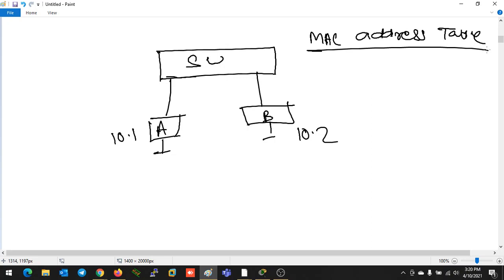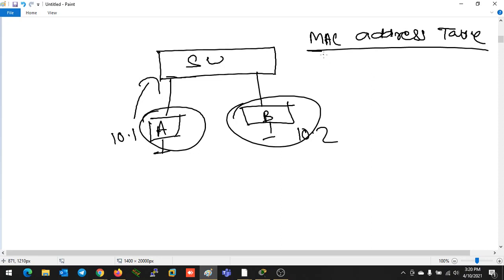If A is trying to communicate with B and sends any data towards the switch, the switch is going to check the MAC address table. In that MAC address table, it stores the MAC addresses of all the devices connected to the switch. Like if this is port number 1 and this is port number 2, the switch will make an entry: on port number 1, the device with MAC address A is connected; on port number 2, the device with MAC address B is connected.